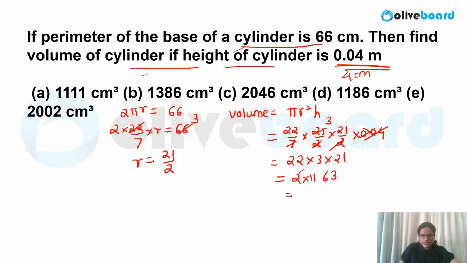So what will you get? 63 into 2, very easily you can calculate. It is 126 multiplied by 11. So very easily you can calculate the value, 1386, that will be the answer. That is the volume of the cylinder.